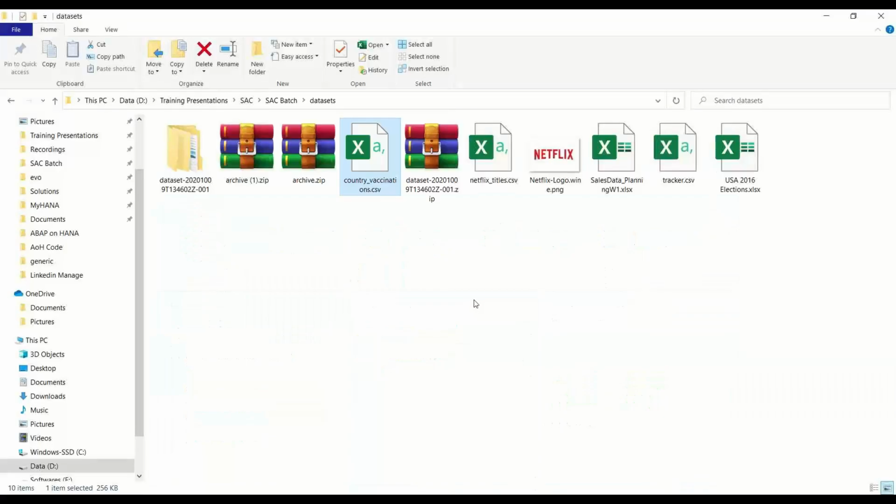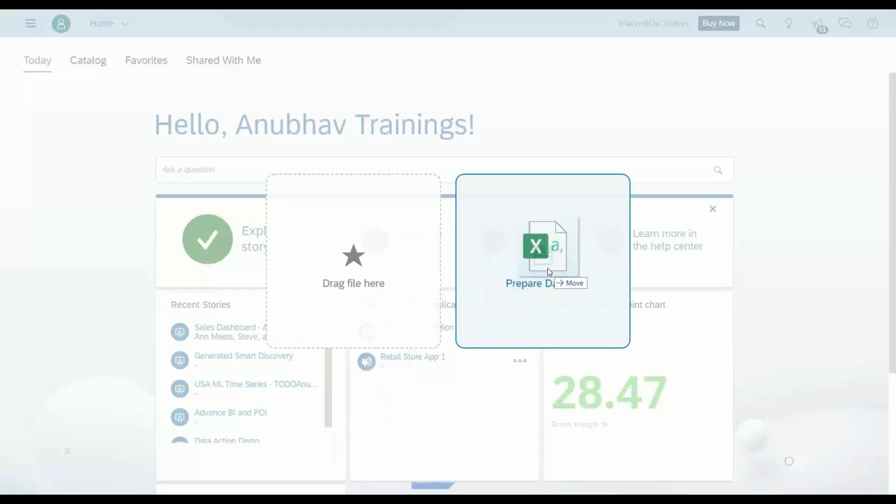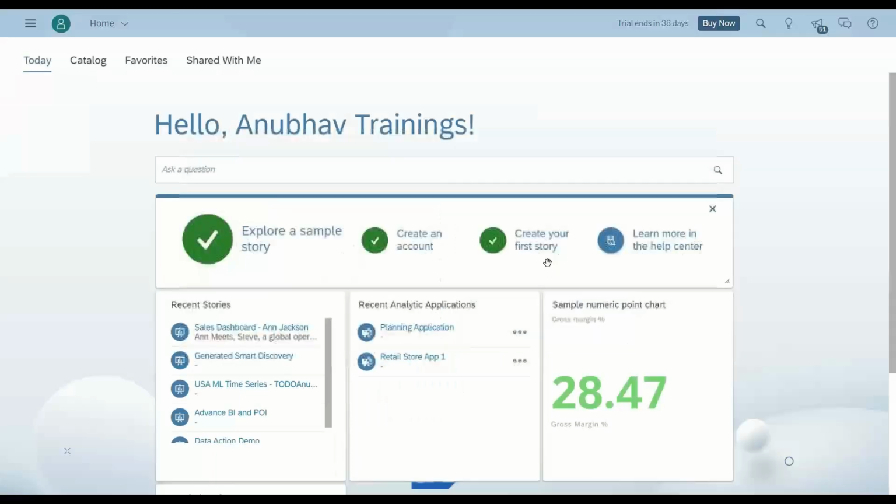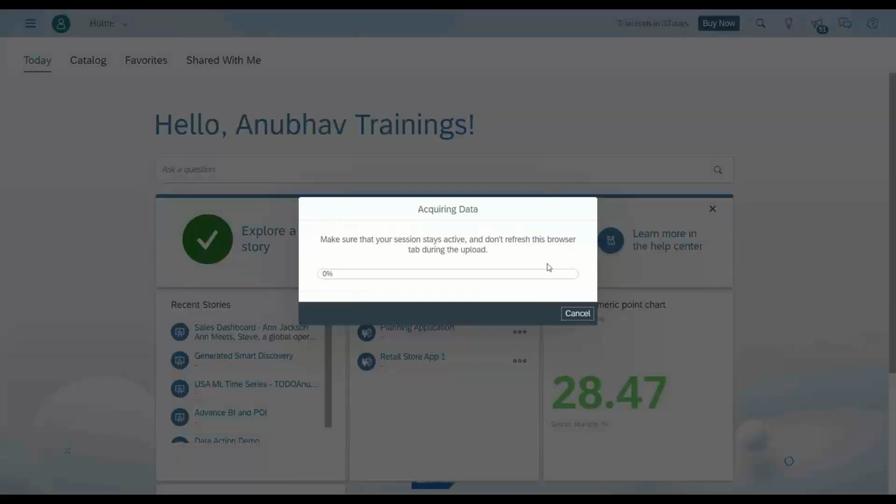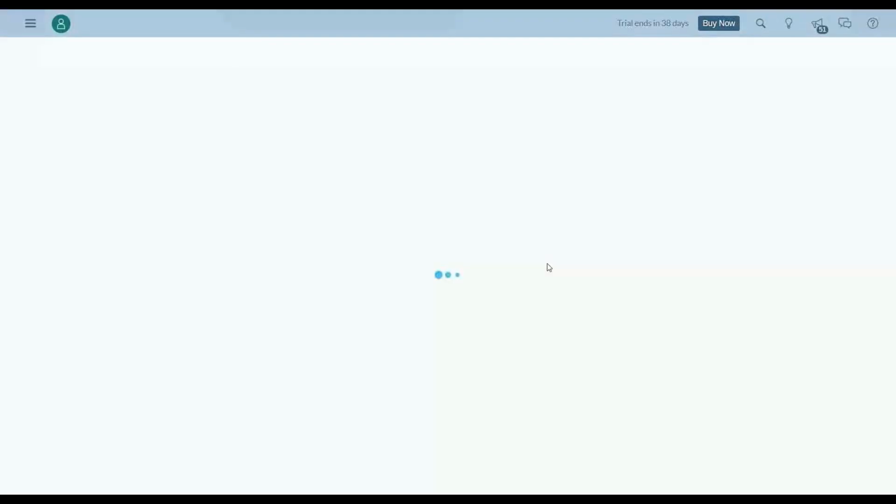And now I will go to my data set and I'm going to drag this data to my Analytics Cloud browser. So you don't need any tool to be installed like HANA Studio or Eclipse to use Analytics Cloud. It's a complete cloud solution. You simply get started by opening a browser and accessing the tool right away. So this is how I just drag and drop the data.